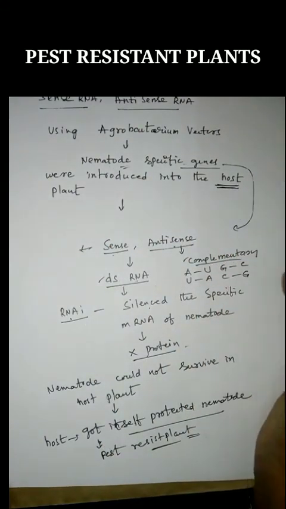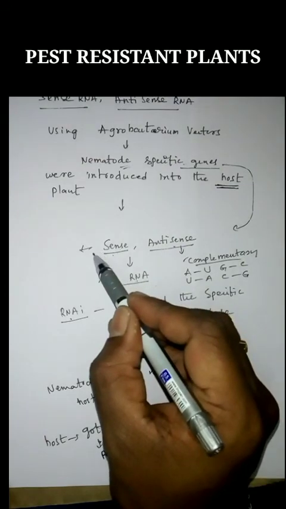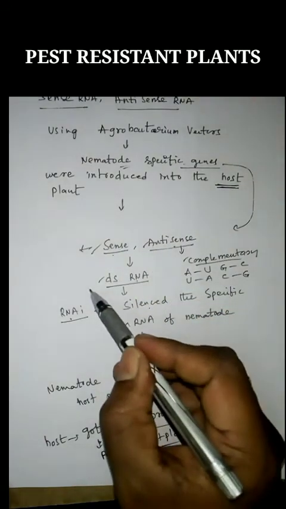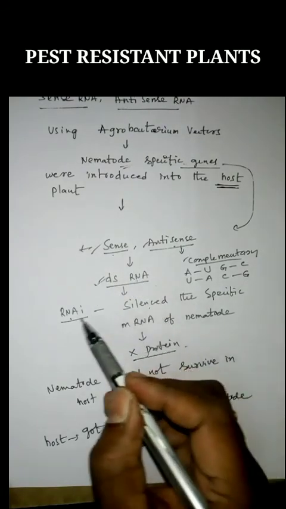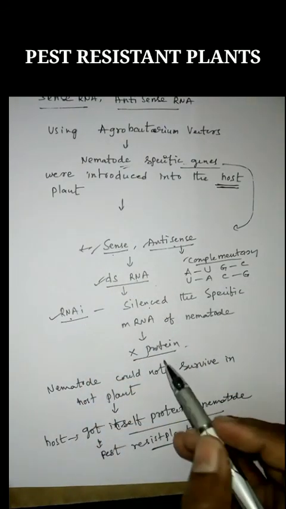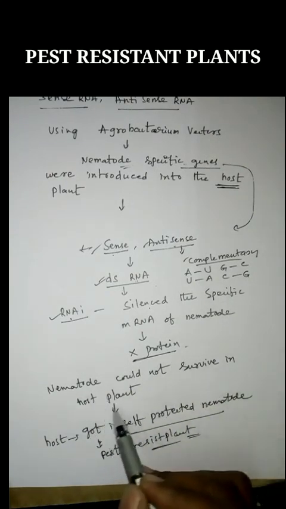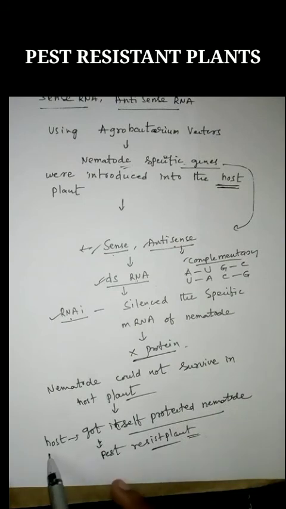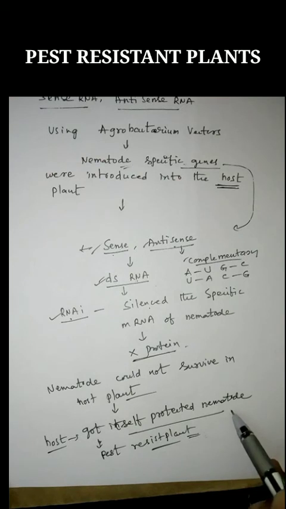Whenever the genes are transferred, they synthesize both sense and antisense RNA, which initiate double-stranded RNA formation, and then RNAi, so there is no protein, and the nematode could not survive in the host plant. As a result, the host protects itself from the nematode. So this is about pest resistant plants.